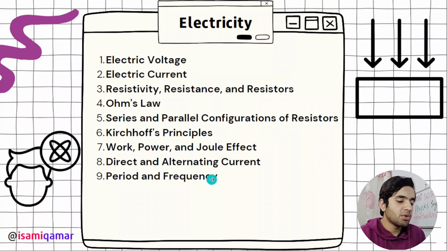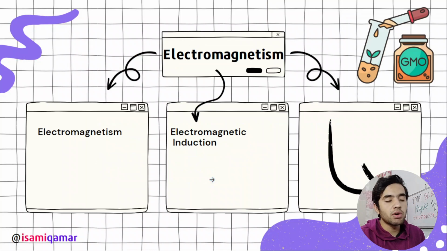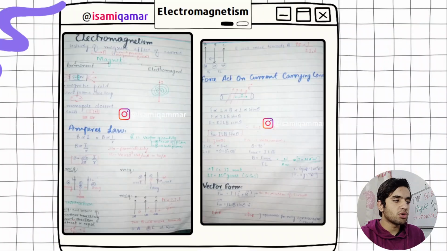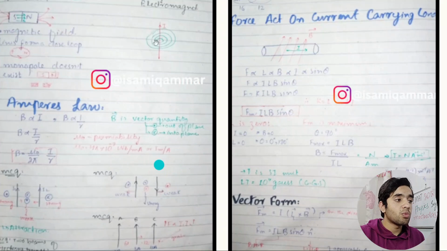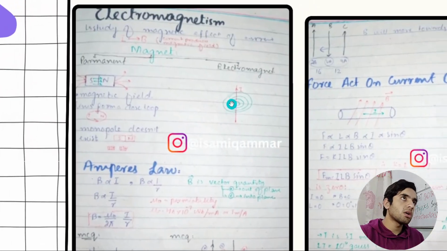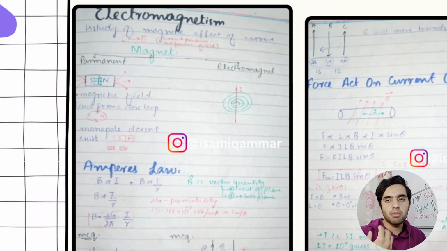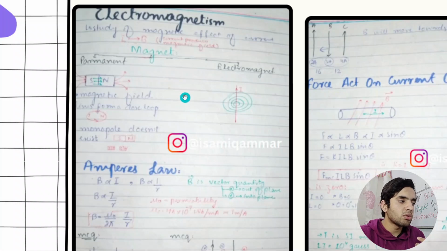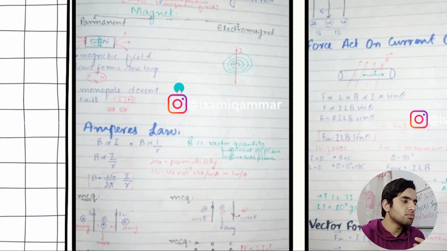Then period and frequency, and then we have electromagnetism. In electromagnetism and electromagnetic induction, I have it in my notes. Let's go to that. What topics do you need to study? You need to study what a magnet is, how a magnet attracts and repels, and the properties, south and north poles of a magnet, all this stuff.